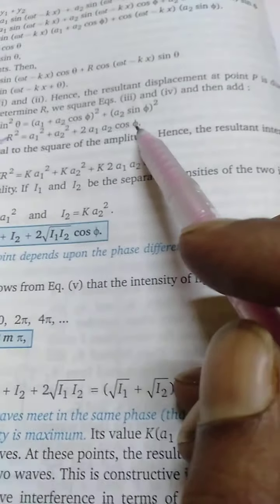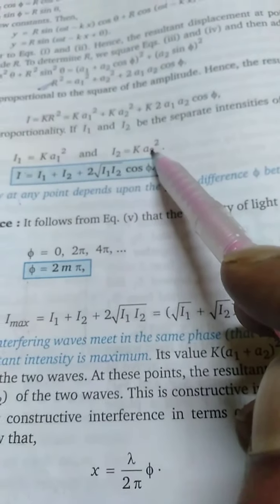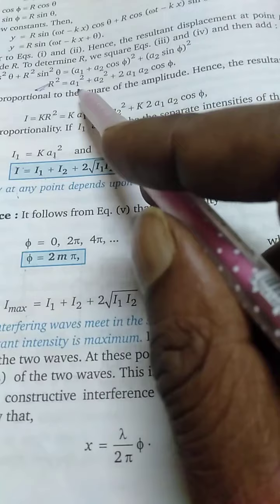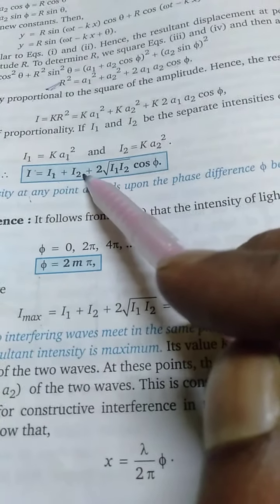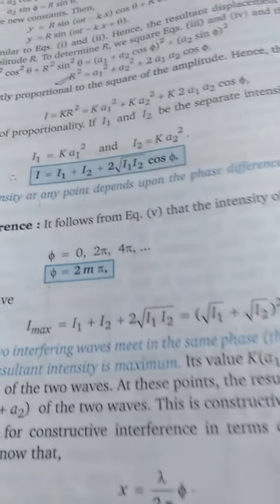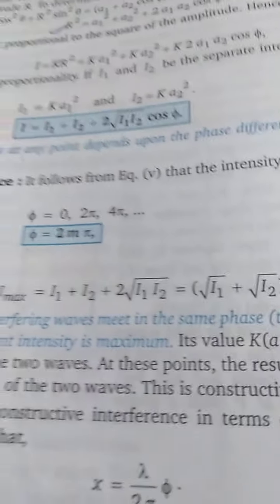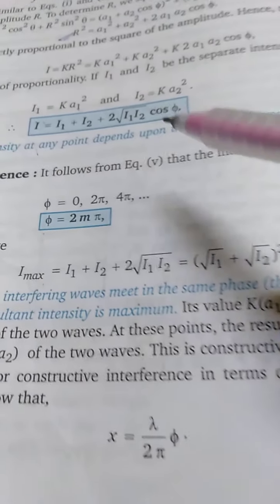From here we know that I is proportional to a squared: I1 is equal to k a1 squared, I2 equal to k a2 squared. So in place of a1 squared we get I1, in place of a2 squared we get I2, and this phi. Now what will be the intensity at a point?